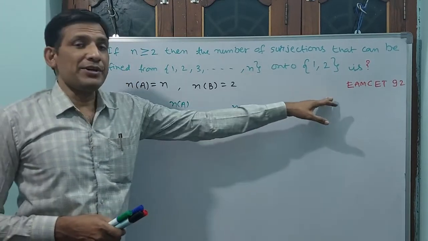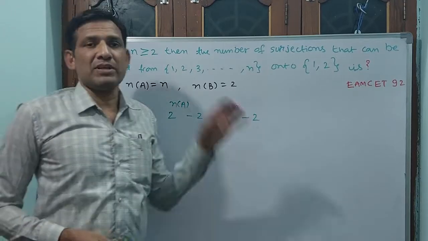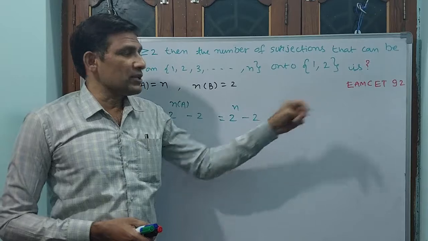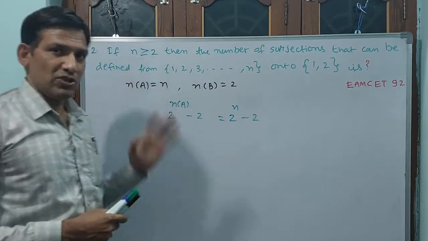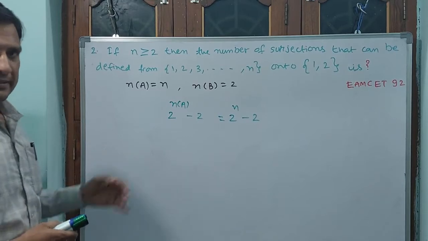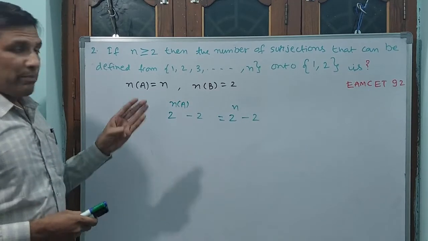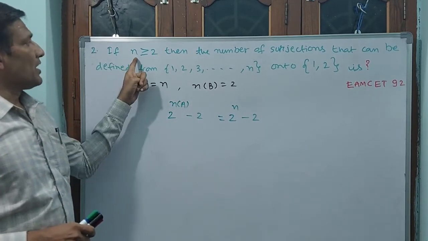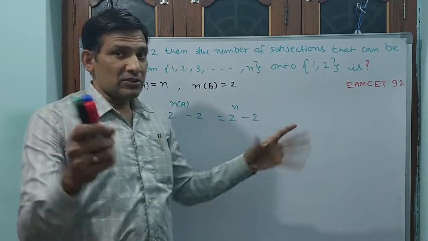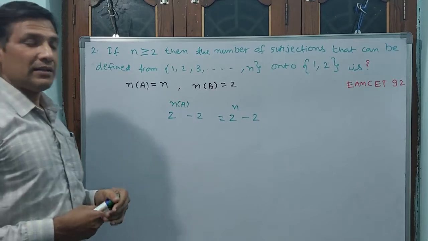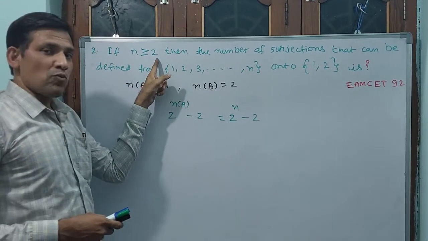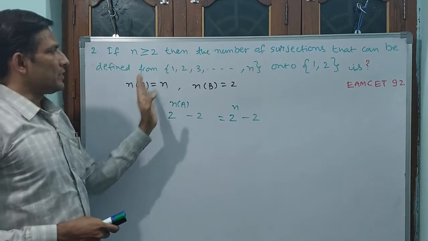See, not only 92, these questions have been asked several times. I cannot recollect when they have asked. Even recently they have asked. Same question is repeating, at least 4 or 5 times they asked this question. Okay, please note carefully. N should be greater than or equal to 2. Why? Because otherwise surjection will not happen. That is why that condition. If minimum 2 elements are there, it may be minimum 2 and greater.